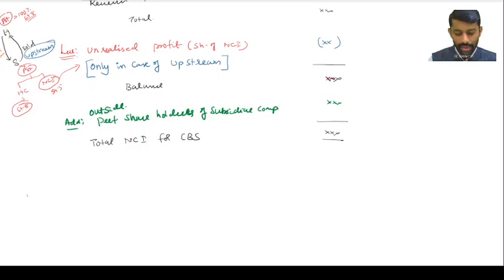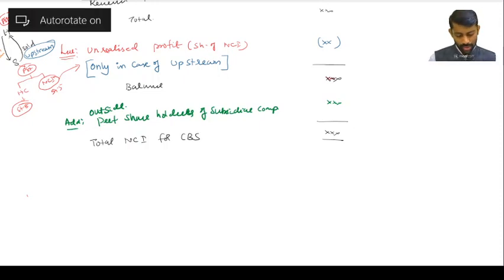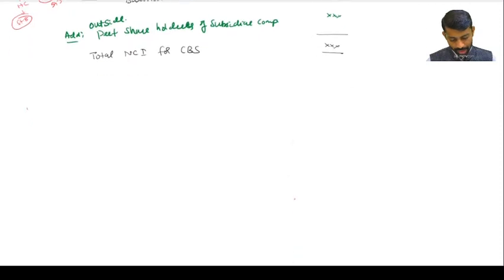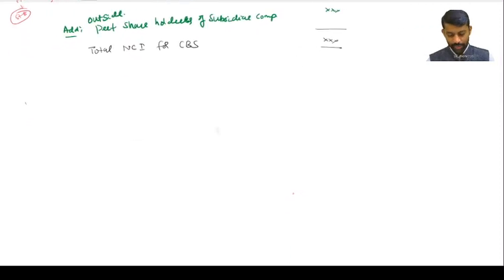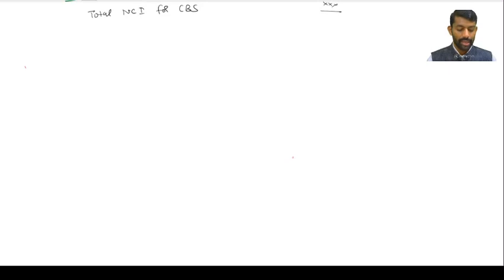5 we have covered. Now let us go to step number 6. So what we technically call it as cost of control. So you should be very careful here in this step. This step is the heart of the story for your consolidated problem.